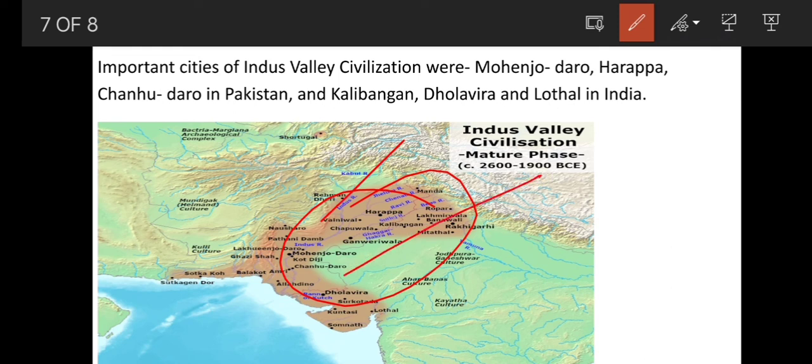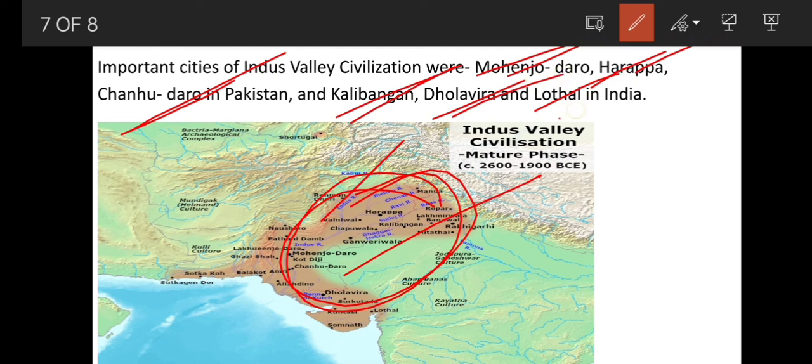Those located in Pakistan were Mohenjo-daro, Harappa and Chanhudaro, and the cities which were in our country India were Kalibangan, Dholavira and Lothal. These were the important cities of Indus Valley Civilization.